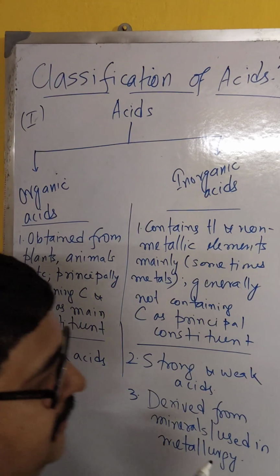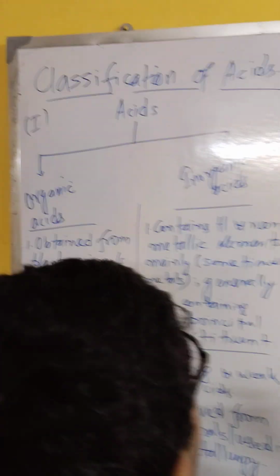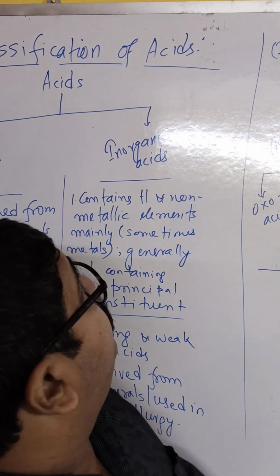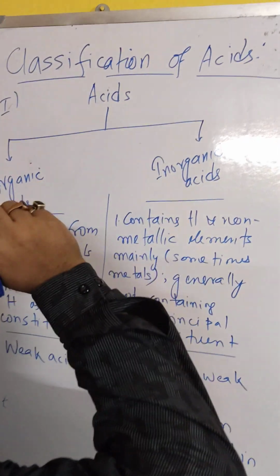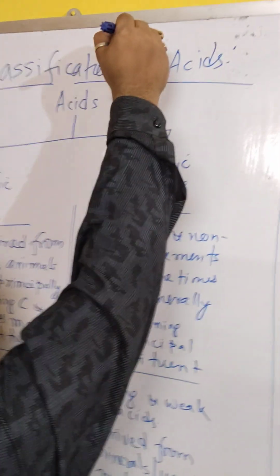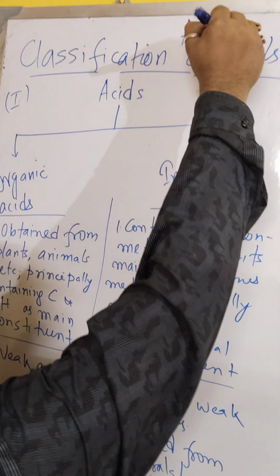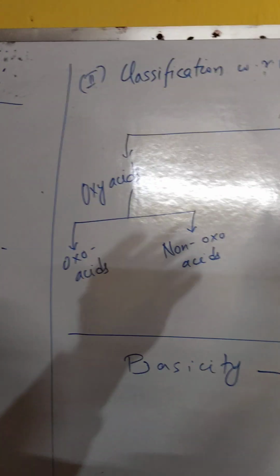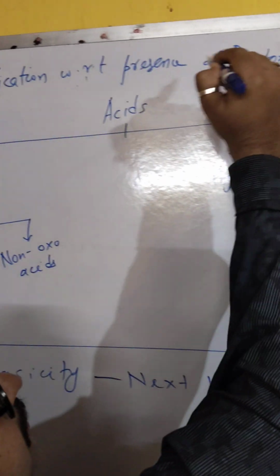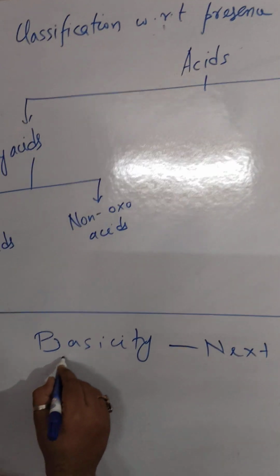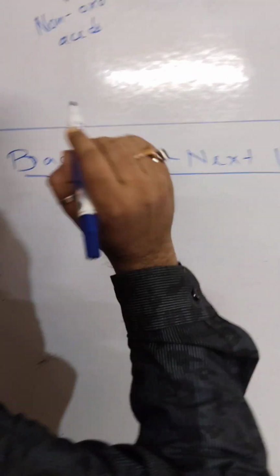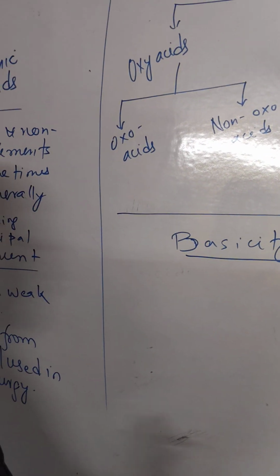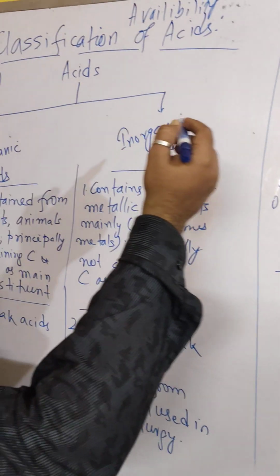So we are proceeding with the topic that has been taught. Today we will go with the classification of acids. There are mainly three types of classification. One is with respect to the availability, the nature of the acid. Second is the presence of oxygen atom, how the oxygen atom is there in the acid. The third is the basicity, that we will continue in the next class. It is not possible to do all the things together because I generally prefer to make short videos, maximum 10-12 minutes. So let's start with the first two classes.